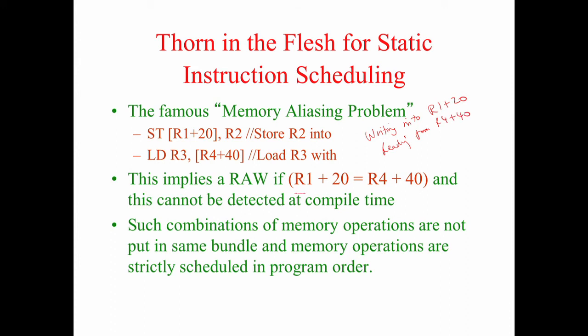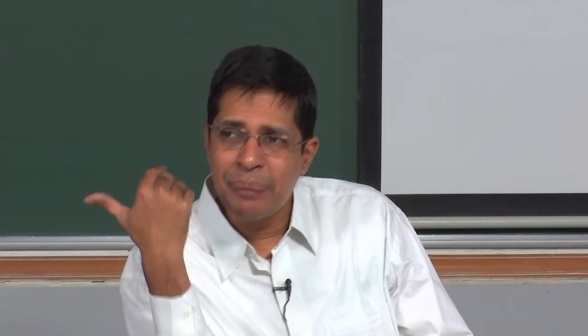For some reason, if R1 plus 20 is equal to R4 plus 40, note that this is a RAW hazard, and this hazard the compiler cannot detect. Why can the compiler not detect it? Because at the time of compilation it does not know the value of R1 and the value of R4. This is going to be dynamically determined.